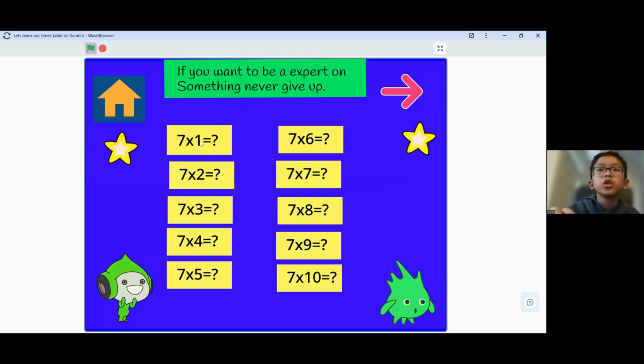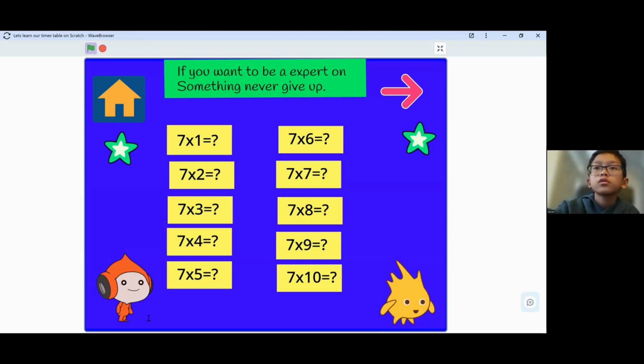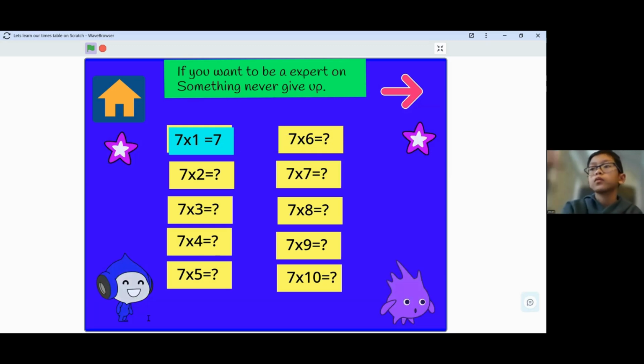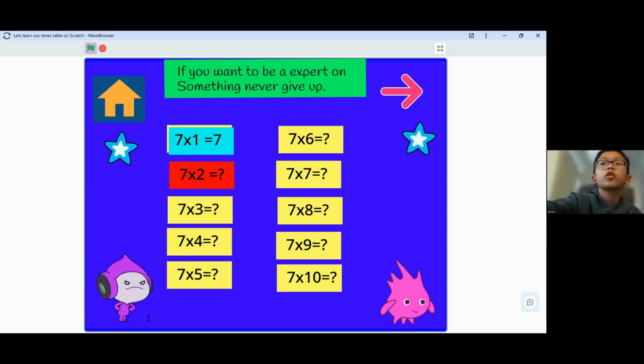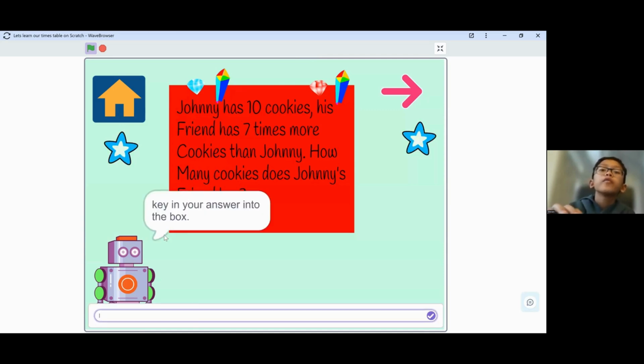Look at the division. If you click one of the blocks and get it correct, it'll play a song and change color. But if you get it wrong, it'll play a song and turn red. Johnny has 10 cookies. His friend has 7 times more cookies than Johnny. How many cookies does Johnny's friend have? If you get it correct, he will be like this. If you get it wrong,